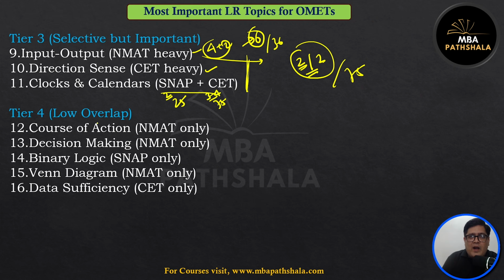These are low overlap topics. Course of action and decision making are only available in NMAT. Then Venn diagrams, but these are the higher level Venn diagrams: maxima, minima, people who are playing cricket, if they decide to quit cricket and start yoga. So those higher level kind of Venn diagrams. Data efficiency is only common to CET, and maybe one or two questions you can expect in NMAT, but not more.